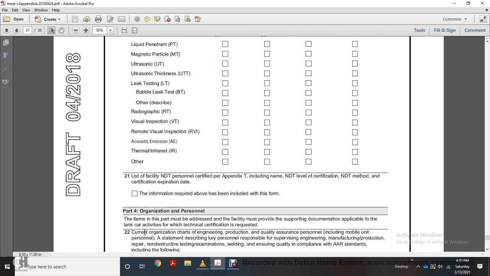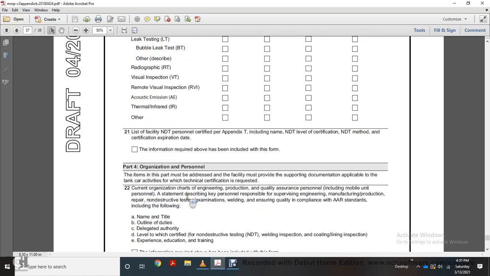Also, list the facility's non-destructive test personnel certified in Appendix G, including the name, non-destructive test level of certification, non-destructive method, and certification expiration date. Information required has been included within this form.